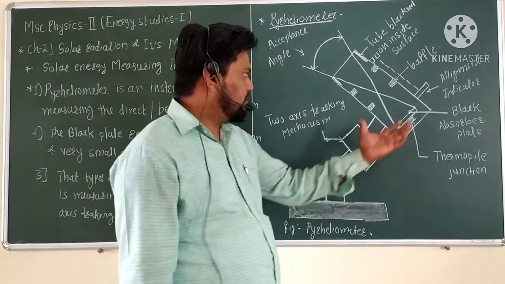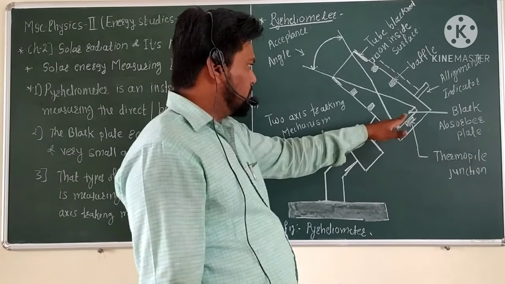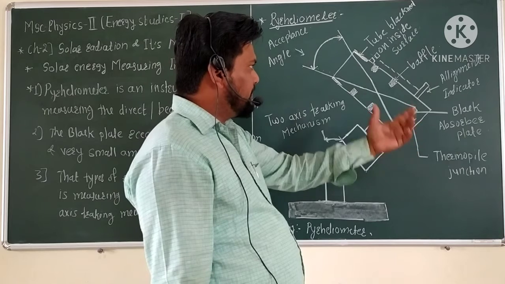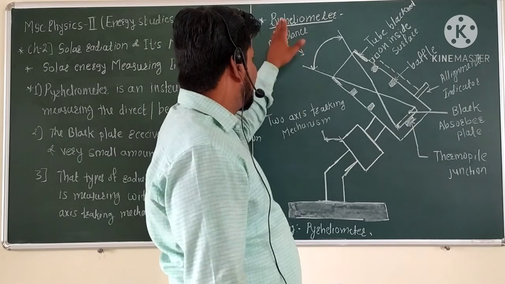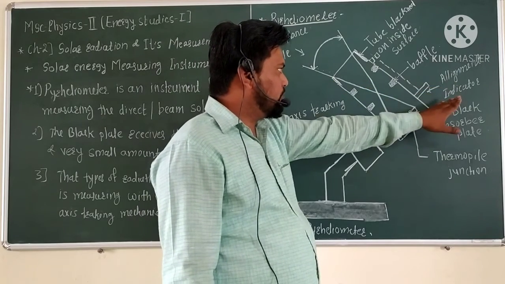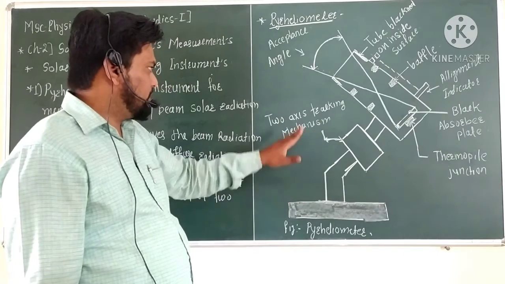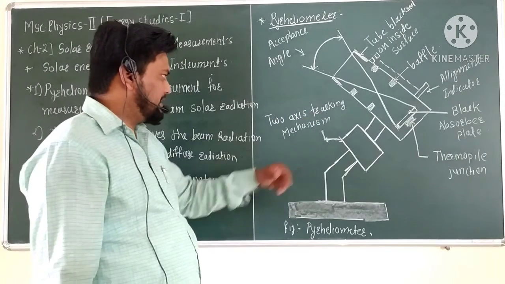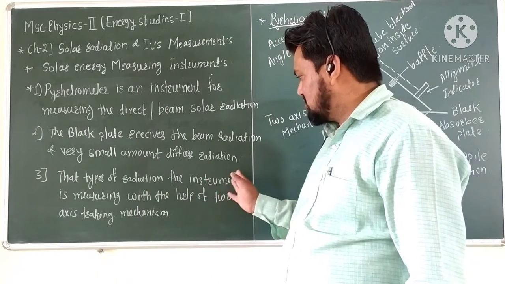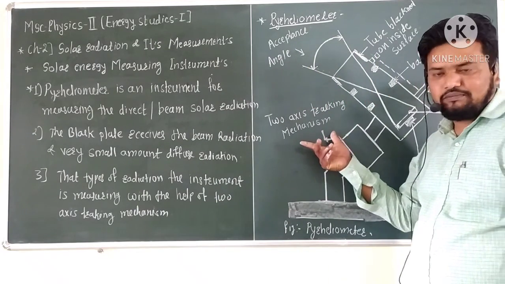In this schematic, the black plate absorber records the beam radiation as well as a small amount of diffuse radiation, and the alignment indicator shows the alignment of the instrument with the acceptance angle of the incident radiation. The types of radiation the instrument measures, it measures with the help of the two axis tracking mechanism.